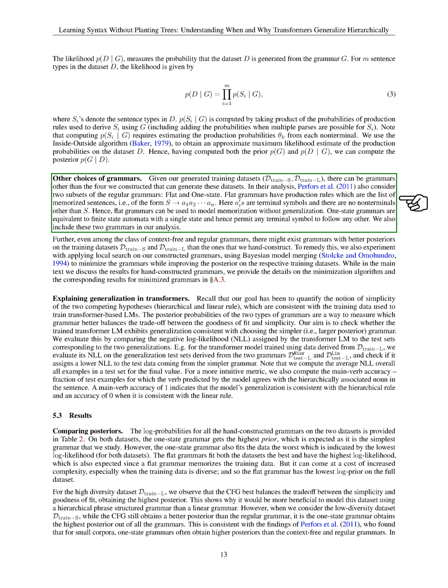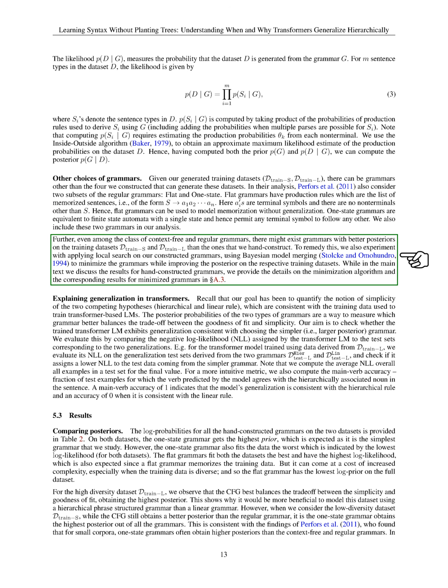Additionally, within the context of context-free and regular grammars, there could be other grammars that perform better on the training datasets, D_train-S and D_train-L, than the ones we manually created. To address this, we experimented with applying local search on our constructed grammars, using Bayesian model merging to minimize the grammars while enhancing the posterior probabilities on the respective training datasets.